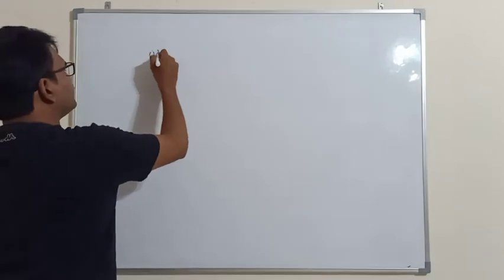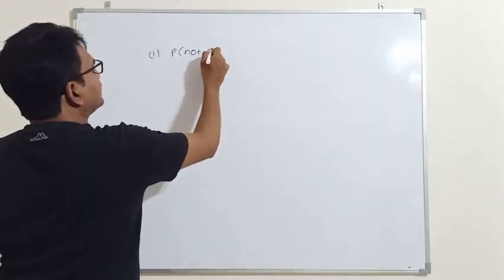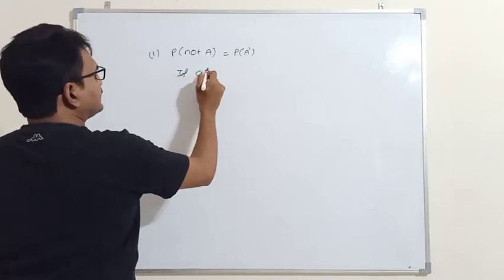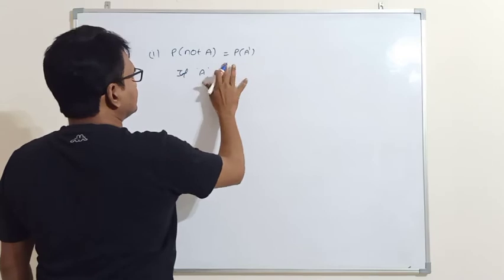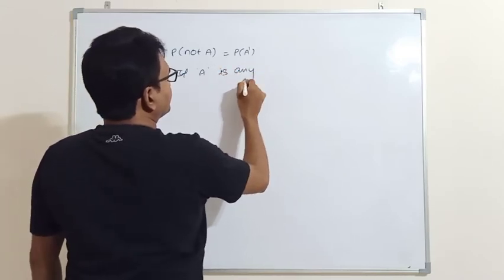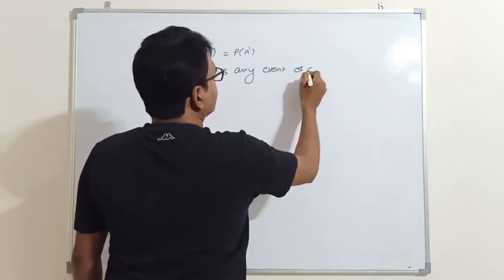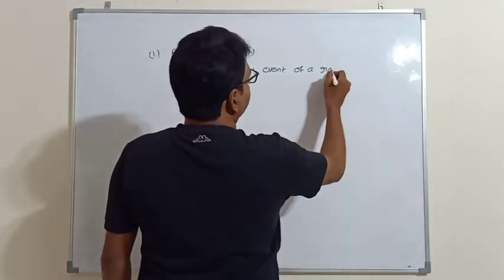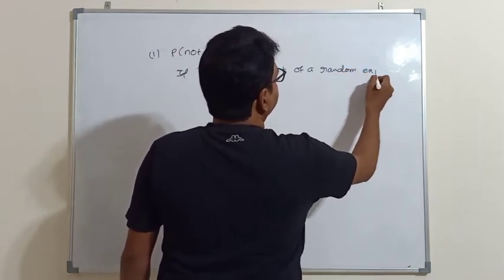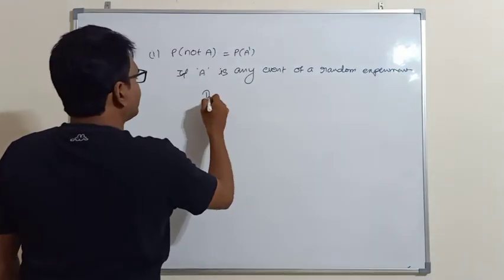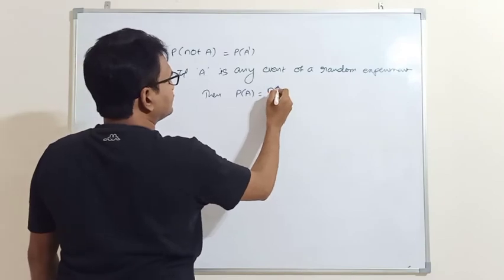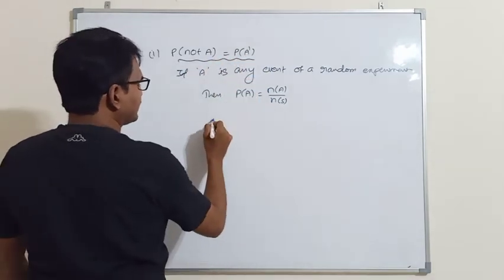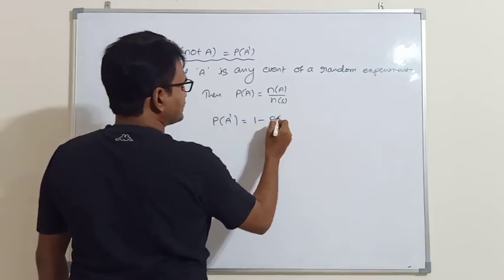Probability of not A, P of A dash, is nothing but... If A is any event of a random experiment, then probability of A is equal to n of A by n of S. P of A dash means nothing but 1 minus P of A.